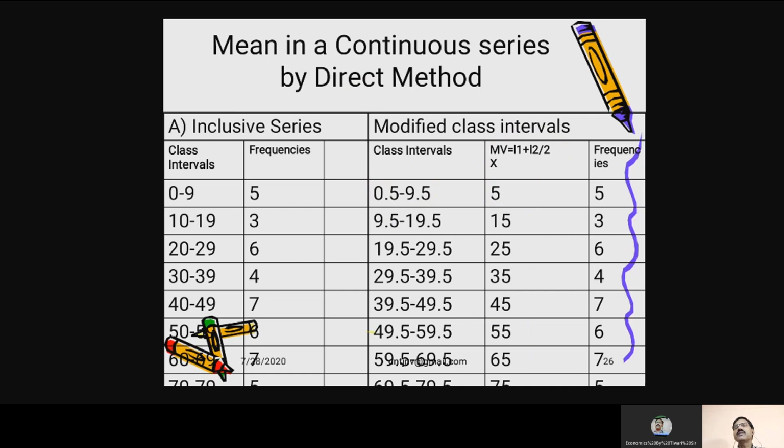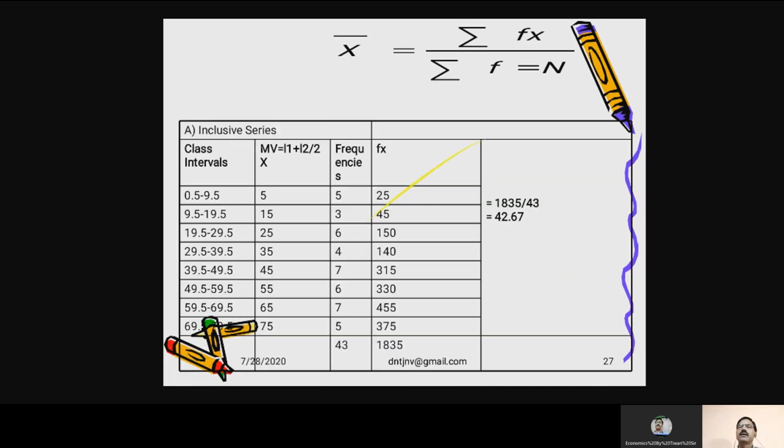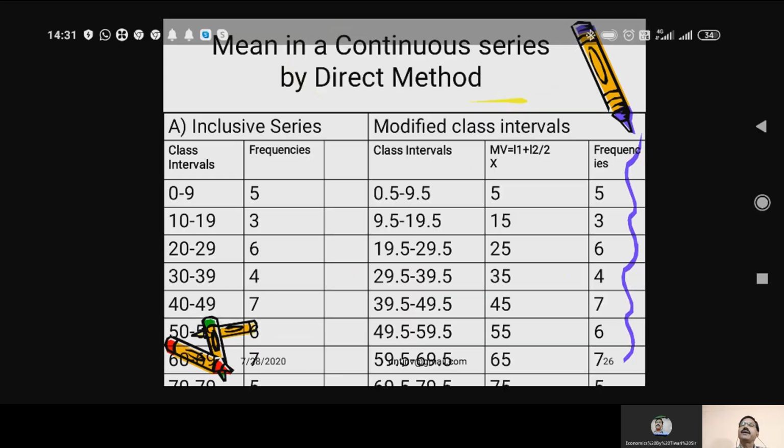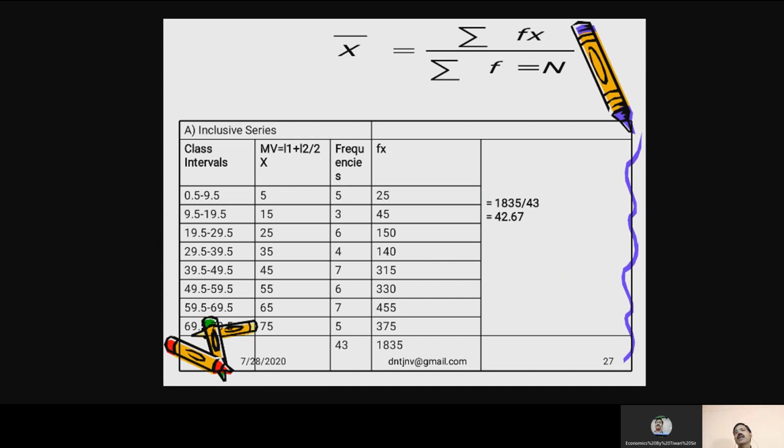Then this value of x is to be multiplied by the frequencies. So 5 into 5 is 25. 15 into 3 is 45. 25 into 6 is 150. 35 into 4 is 140. 45 into 7 is 350. Apply the same formula, sigma fx upon n, and we'll get the value of x bar.